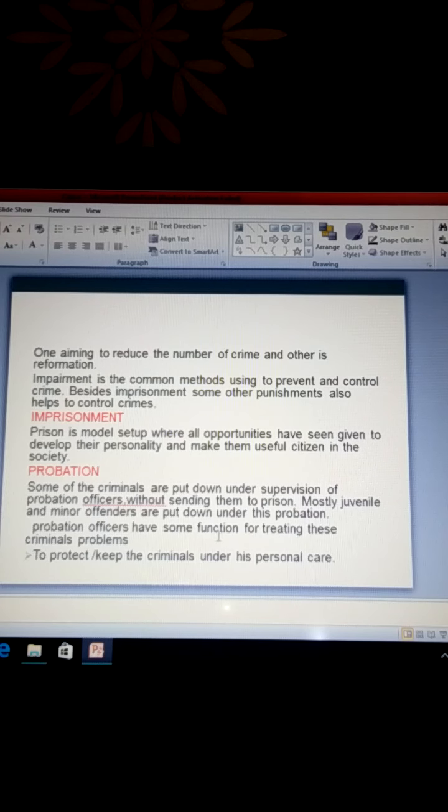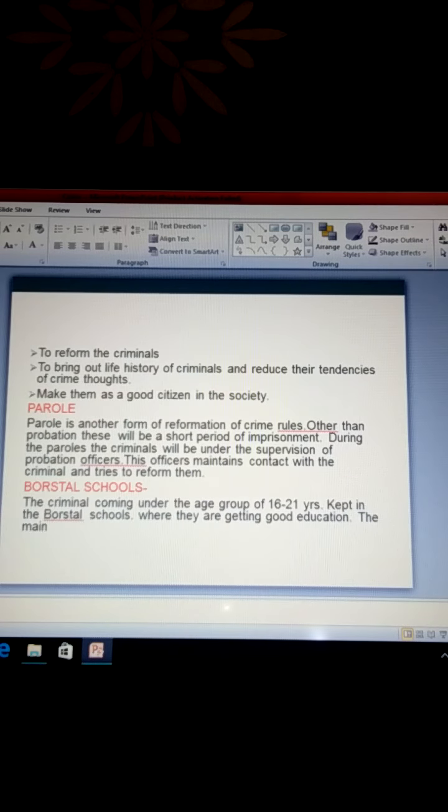Probation officers have functions for treating these criminals' problems. Some functions of probation officers are to keep the criminals under personal care and to reform them. They bring out the life history of criminals, reduce their tendencies of criminal thoughts, and make them good citizens in society.